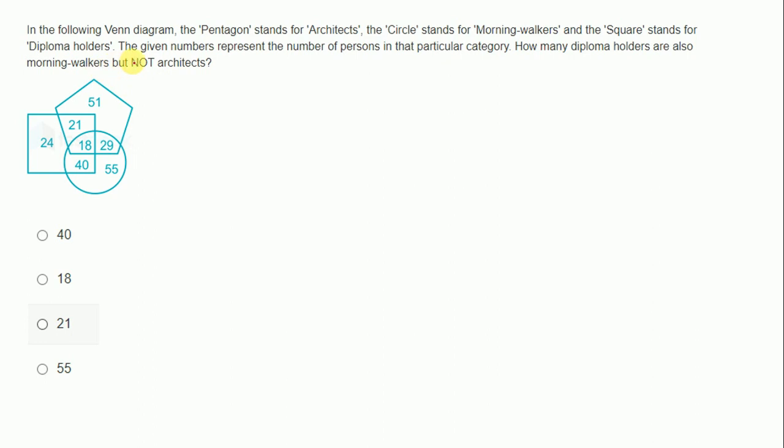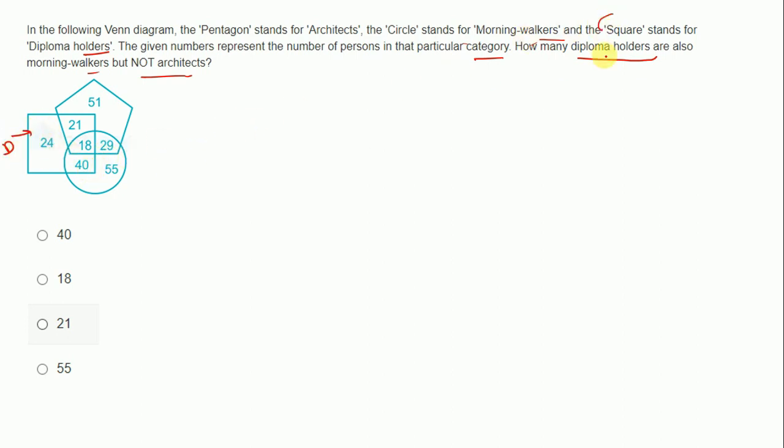In the following Venn diagram, the pentagon stands for architect, the circle stands for morning workers, and the square stands for diploma holders. The given numbers represent the number of persons in that particular category. How many diploma holders are also morning workers but not architect? So first of all, diploma holders, and diploma holders are square.